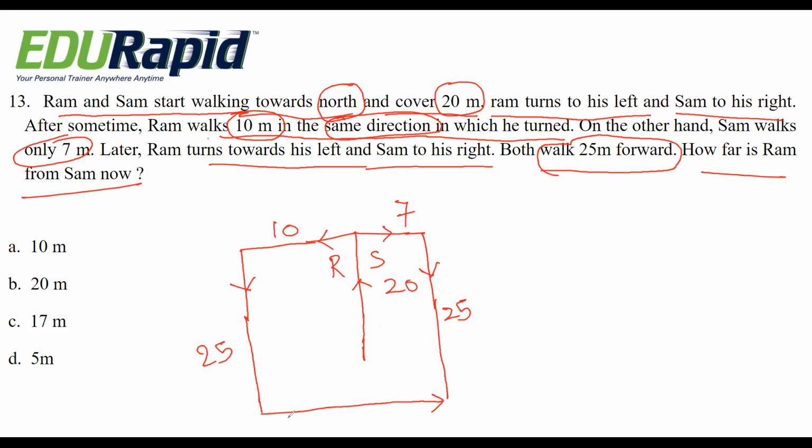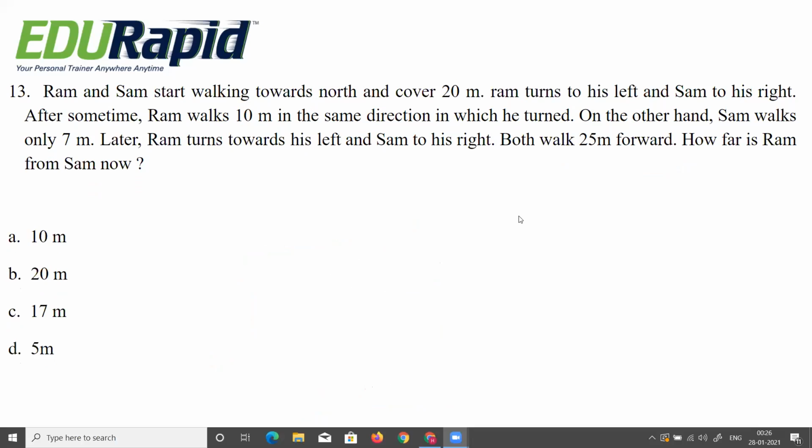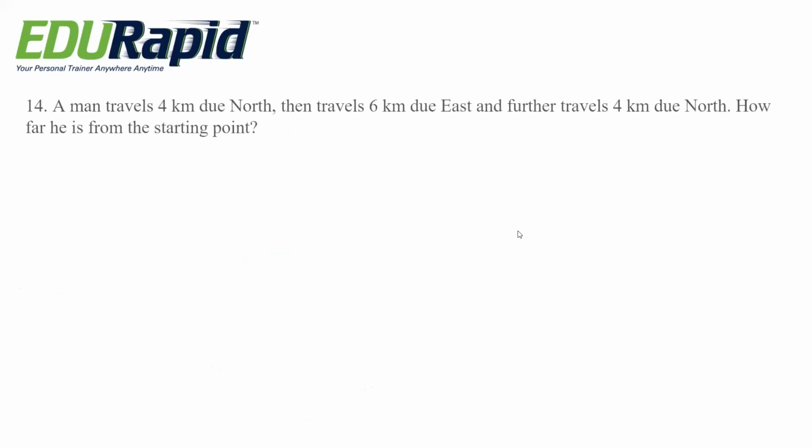So this is the distance they are asking. 10 plus 7, that is 17. So option C is the right answer. It is very, very simple, if you understand the question and catch the points very quickly. Next question.